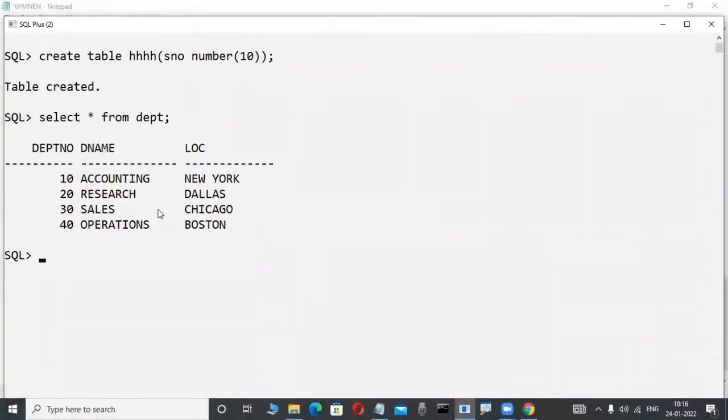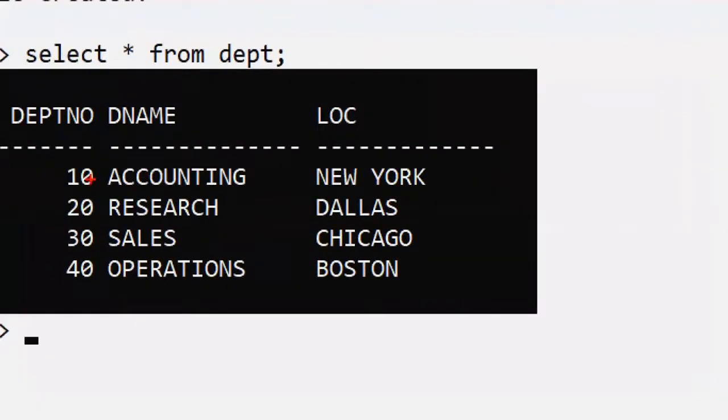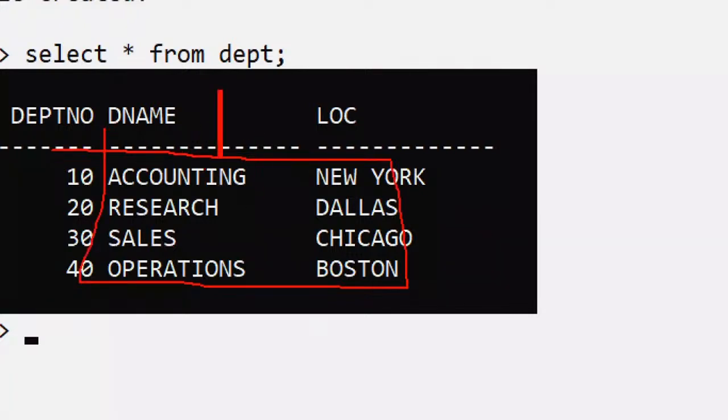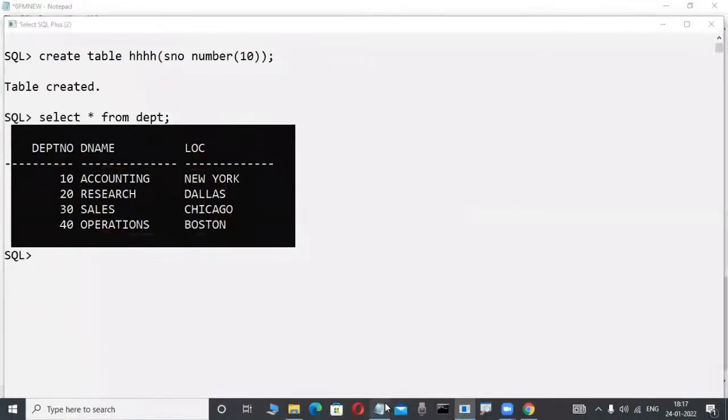But from 1970 onwards, data is represented at a logical structure in a relational data model. Relational data model means data is represented in the format of a matrix, meaning rows and columns. Nowadays that is also called two-dimensional tables. But before 1970, this data model was not there. Hierarchical data model, network data model, and some other data models were there, with software like IMS and IDMS in those days.